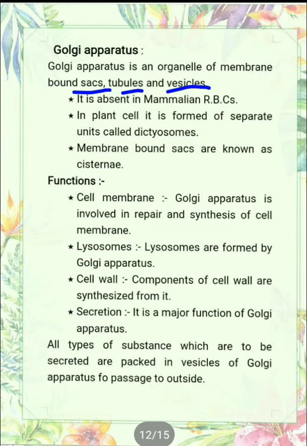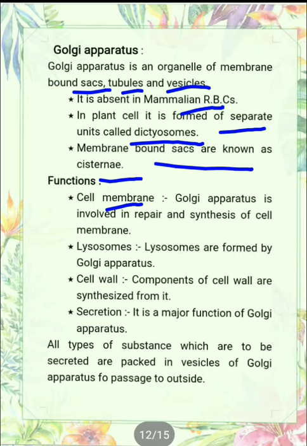It is absent in mammalian RBCs. In mammalian RBCs, Golgi apparatus is not present. In plant cell, it is formed of separate units called dictyosomes. In plant cell, it is known as dictyosomes. Membrane bound sacs are known as cisternae, as I told you. Now, what are the functions of this Golgi apparatus?